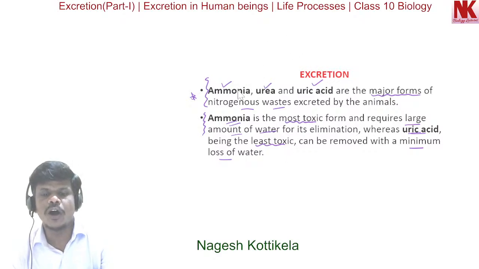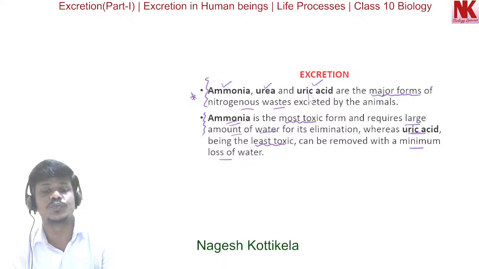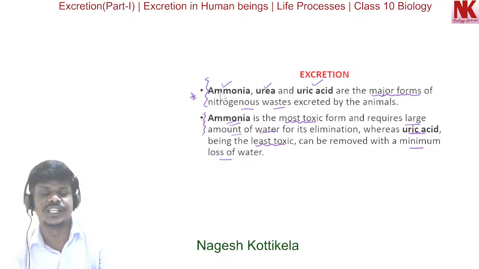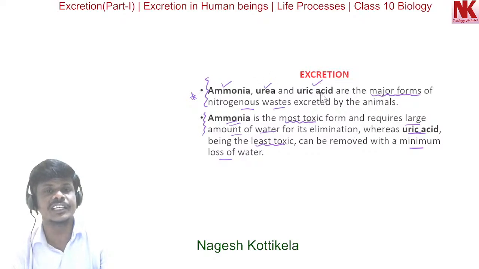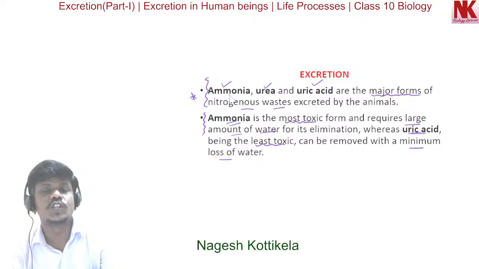So among these three major forms of nitrogenous waste, ammonia is most toxic and uric acid is least toxic. For the removal of ammonia, a large amount of water is needed, and for the removal of uric acid, the least amount of water is needed.